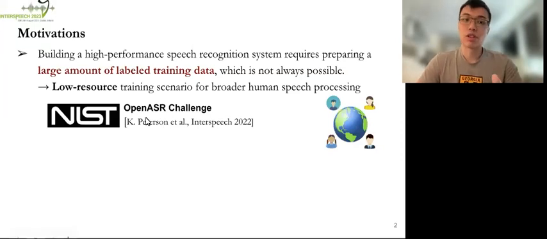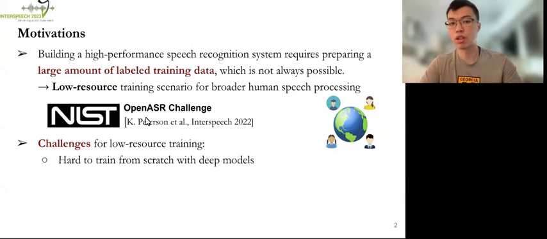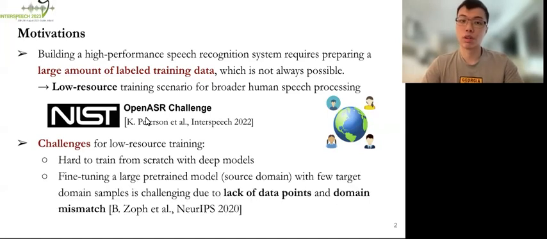However, there are some challenges that lie in low-resource training. First of all, it is obvious that it would be hard to train from scratch with deep neural networks when you only have limited numbers of training data. And a common way to deal with low-resource training is through fine-tuning. However, we also noticed that fine-tuning a large pre-trained model with only a few target domain samples is a challenging task due to the obvious lack of data points, but also domain mismatch, where the target domain is distinct from the source domain.